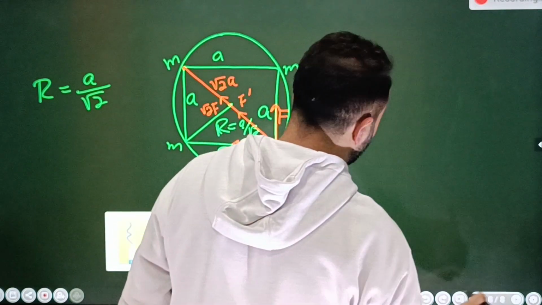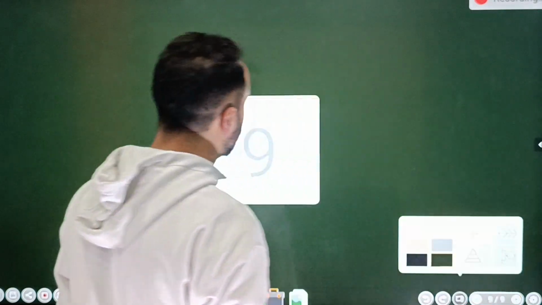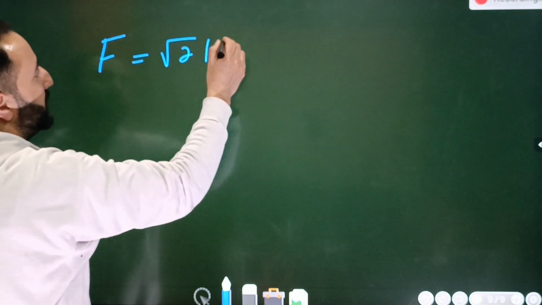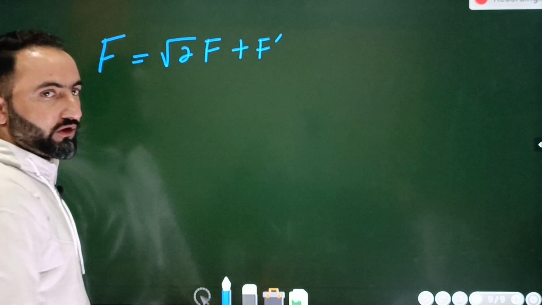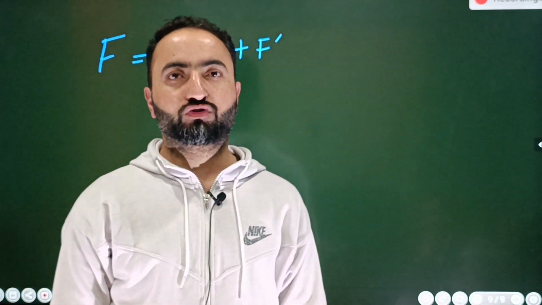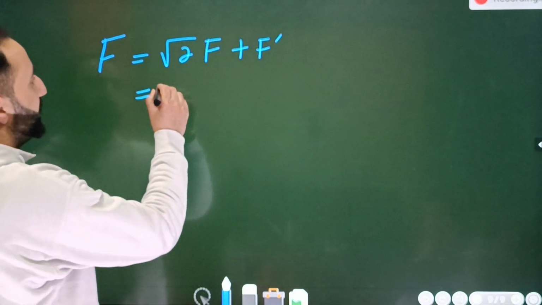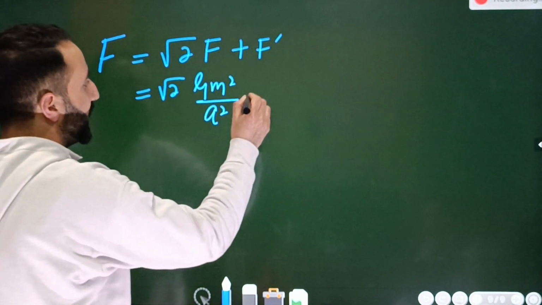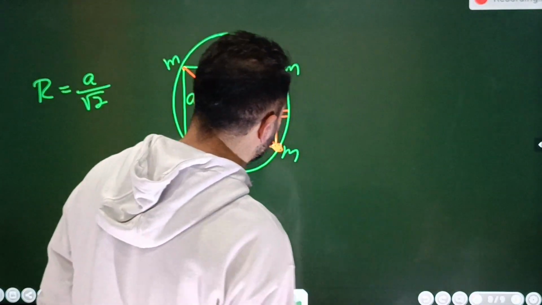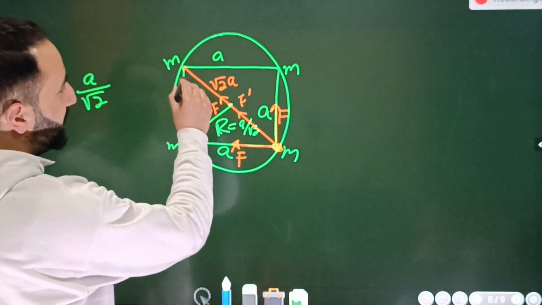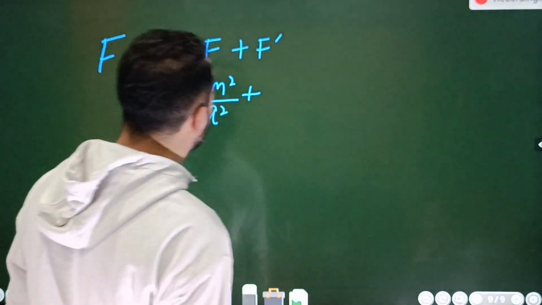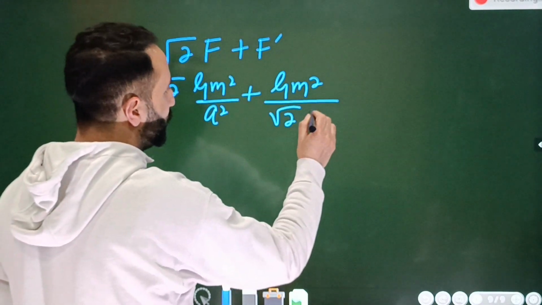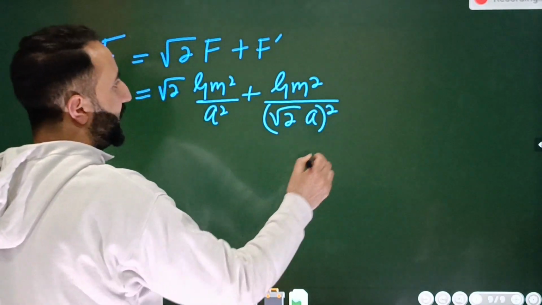So what will be the net force? The net force will be simply like this. This here F, that is equal to root 2 multiplied by F plus F dash. ठीक है ना बेटा? root 2 F plus F dash, and F is the force between the m and m. तो वो force कितना आएगा बेटा? That will be equal to root 2 multiplied by G m square divided by a square. ठीक है ना बेटा? Plus what about F dash? यहाँ ध्यान दीजिए बेटा. F dash is the force between this m and m, and the separation is root 2a. तो क्या force आएगा बेटा वहाँ पर? वो आएगा बेटा G into m square divided by distance, which will be root 2a whole square.